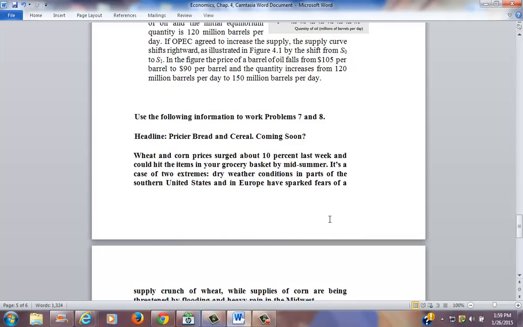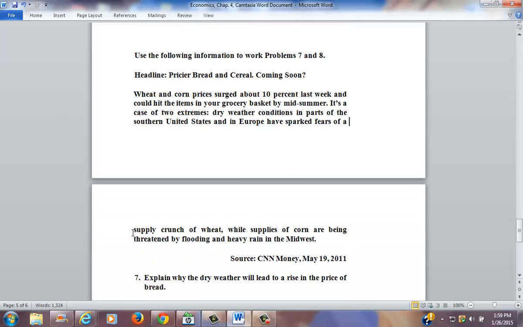Use the following information to work problems 7 and 8. Headline: price your bread and cereal, coming soon. Wheat and corn prices surged about 10% last week and could hit the items in your grocery basket by midsummer. It's a case of two extremes. Dry weather conditions in parts of the southern United States and in Europe have sparked fears of a supply crunch of wheat, while supplies of corn are being threatened by flooding and heavy rain in the Midwest.